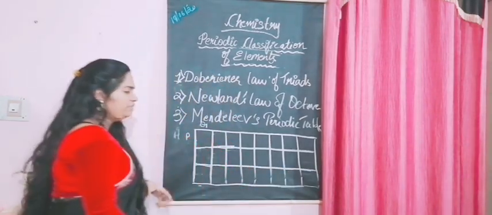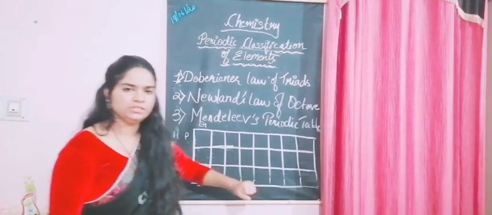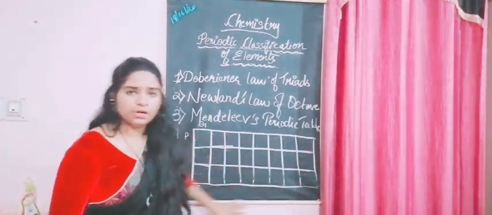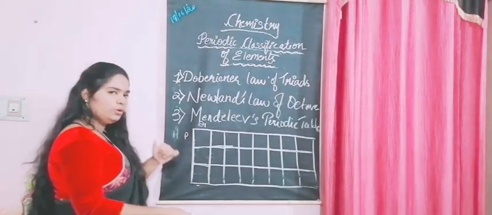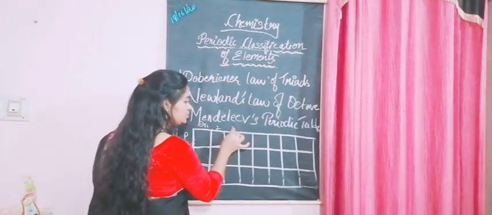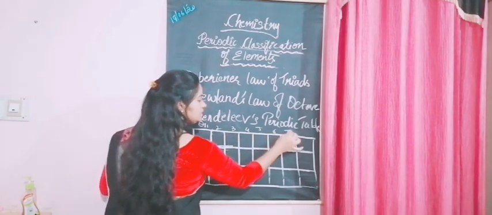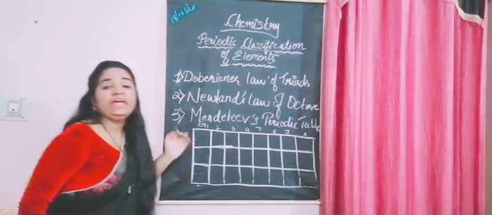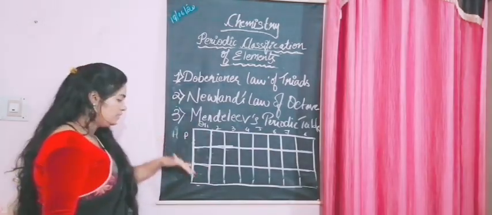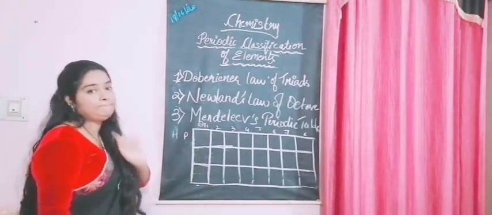So have you seen their particular number here? Is this enough? No. He had some particular number of boxes or groupings. How many? The number of groups was 8: 1, 2, 3, 4, 5, 6, 7, 8. So he had 8 groups, that is vertical columns. And 3 periods? No, he had 6 periods.